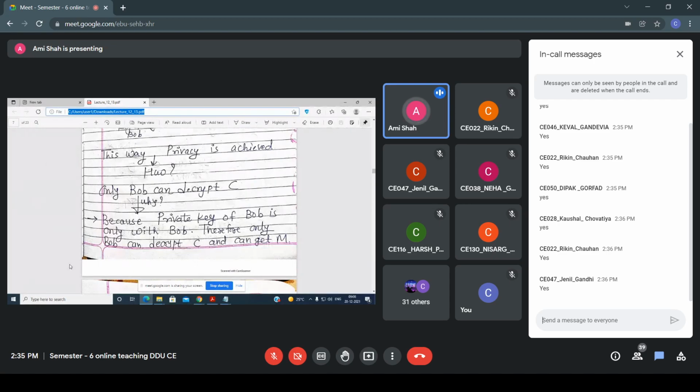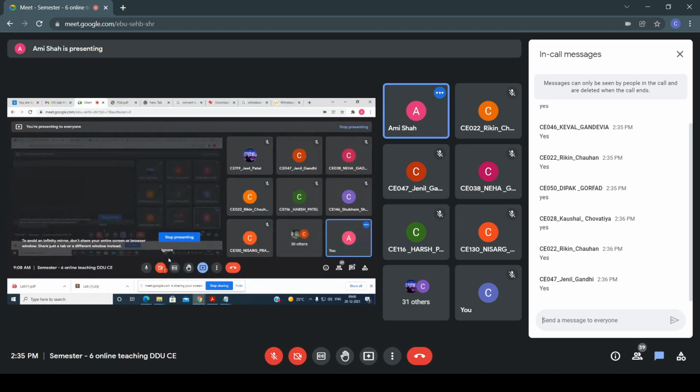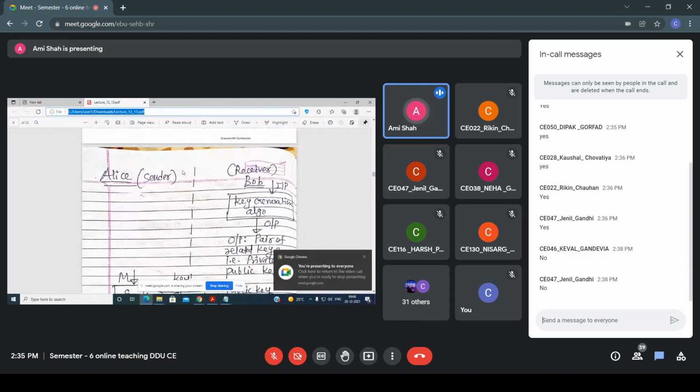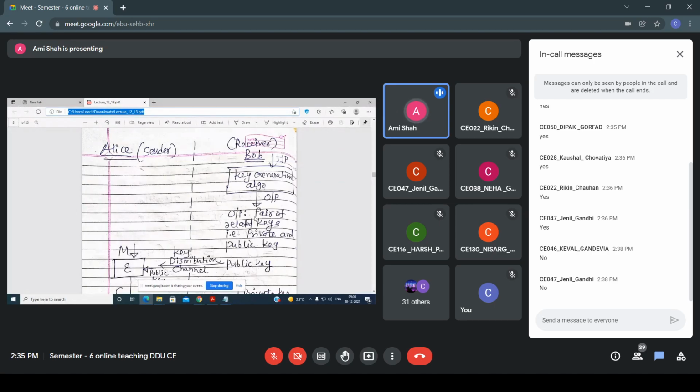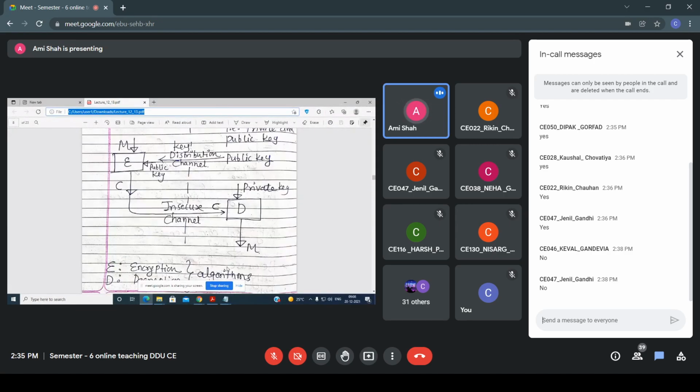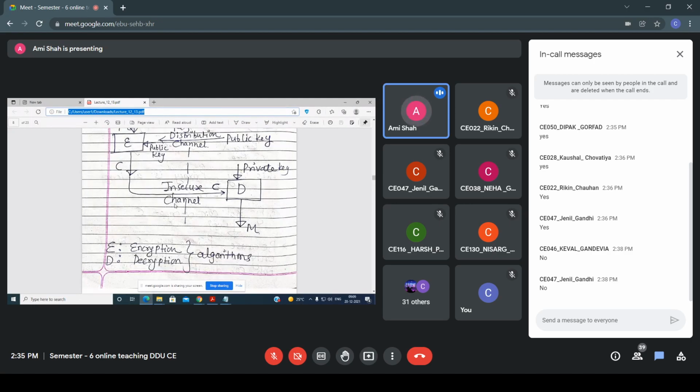Is there any doubt in this architecture? Okay, I think all are clear. This is the concept I have explained: Alice is the sender and Bob the receiver. Key generation is done at Bob's side and the two keys are generated. The public key is sent to Alice, and through it the message is encrypted. The ciphertext is then decrypted using Bob's private key, and finally you get the original plaintext.